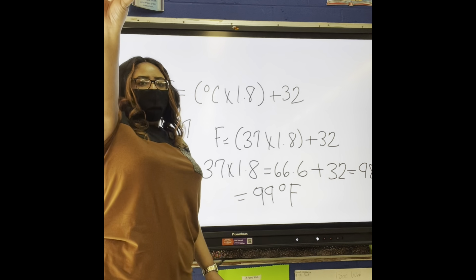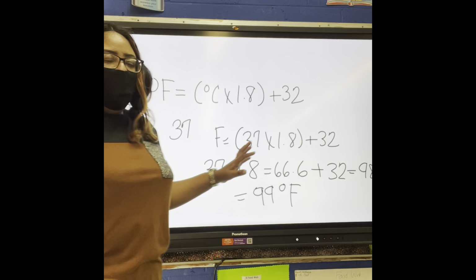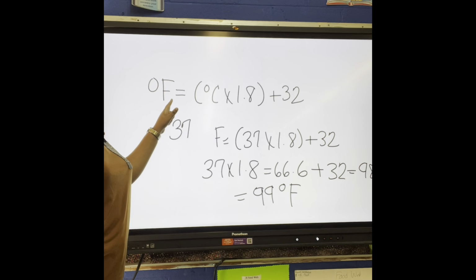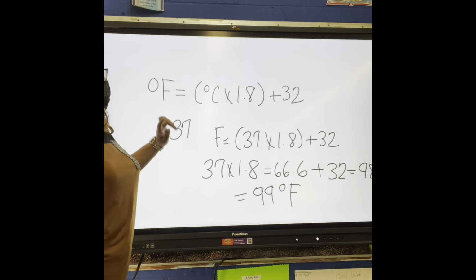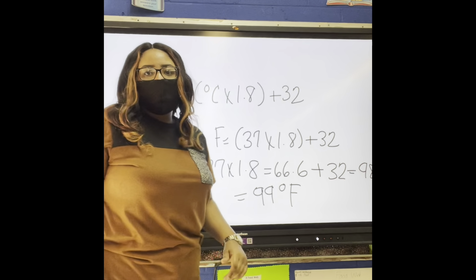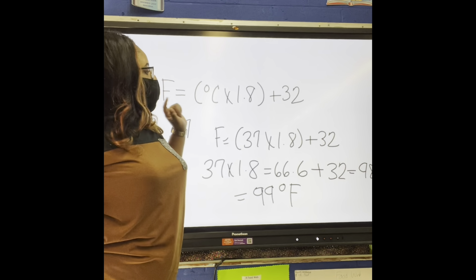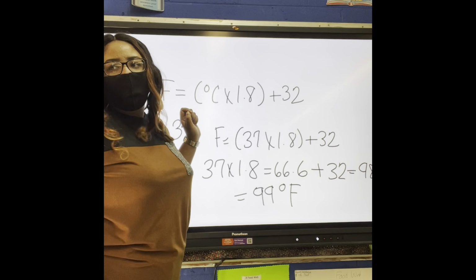I'm going to go back through it again. When we are converting Celsius to Fahrenheit, our formula is degrees Fahrenheit equals degrees Celsius times 1.8 plus 32. We have our parentheses. We are trying to find the Fahrenheit.